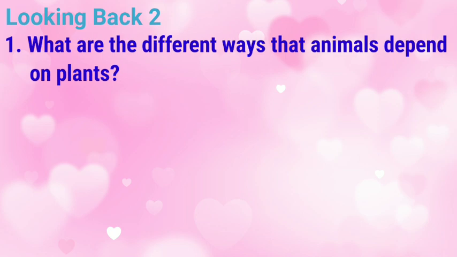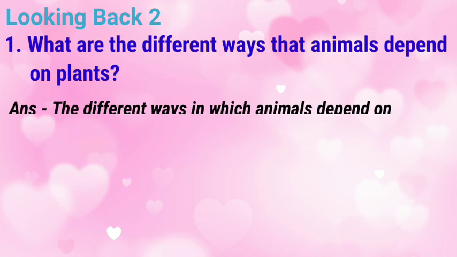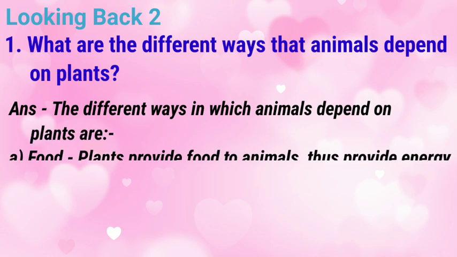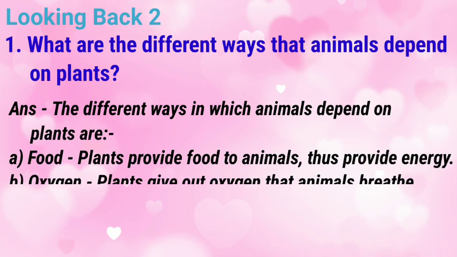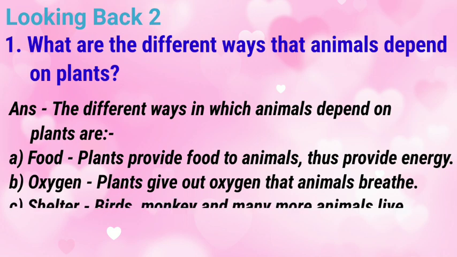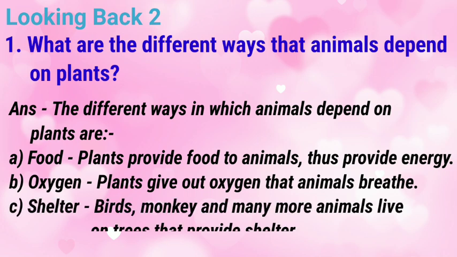Looking back 2. 1. What are the different ways that animals depend on plants? Answer. The different ways in which animals depend on plants are A. Food. Plants provide food to animals, thus provide energy. B. Oxygen. Plants give out oxygen that animals breathe. C. Shelter. Birds, monkeys, and many more animals live on trees that provide shelter.